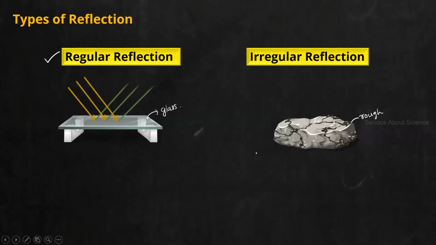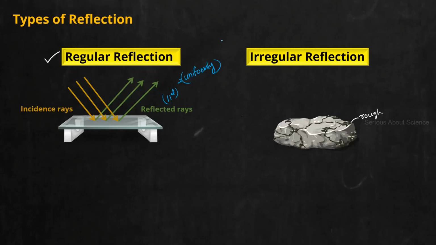Now we are taking some incident rays which are falling on this glass. And what can you tell about these reflected rays? All the rays are parallel to each other. Yeah, all the reflected rays are parallel to each other. And if they are parallel, I can use the word that they are reflected uniformly. Here in case of glass, all the incident rays falling on the glass are reflected uniformly. Meaning what? If I measure the angle of all these things, it will be equal. So that is why I use the term uniform reflection. And this type of reflection, you call it regular reflection.